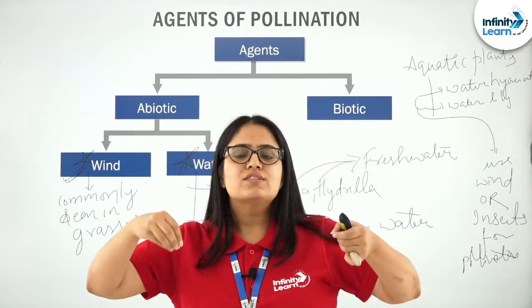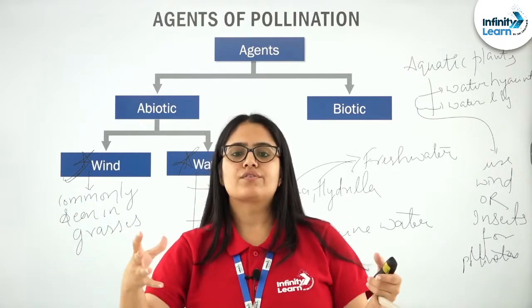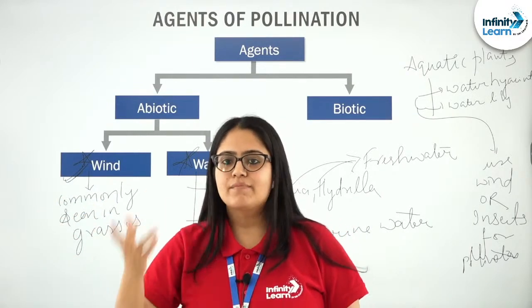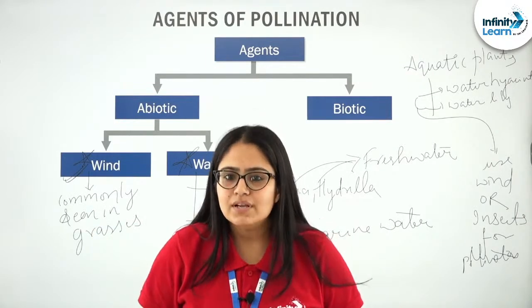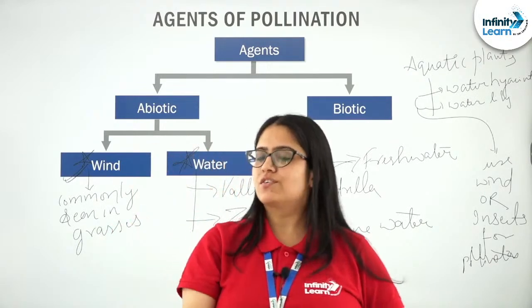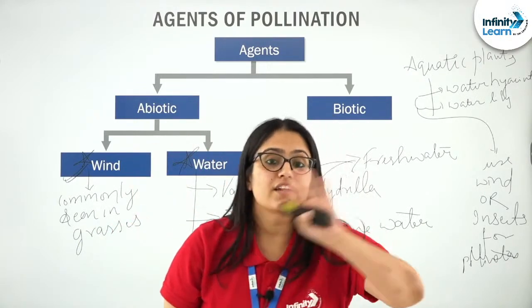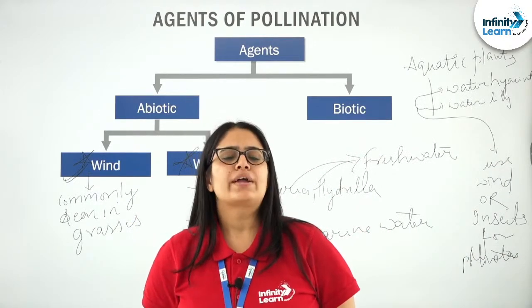Pollen grains are released from the anther in water or in air. Now imagine how low the probability is that these pollen grains can finally land on the stigma.